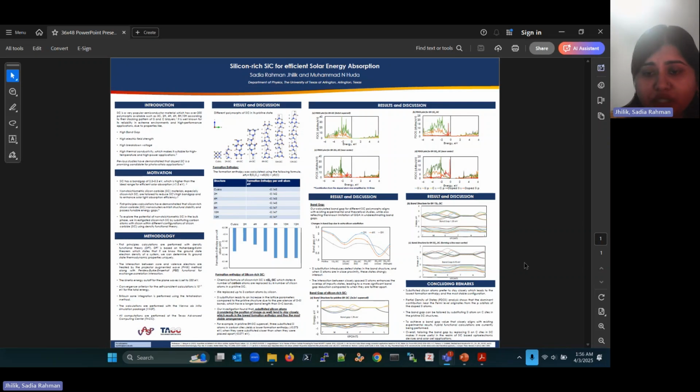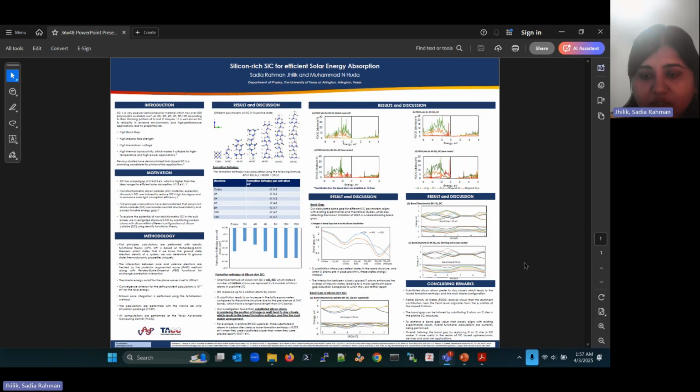I would like to end my presentation with a few concluding remarks. Our first finding is that substituted silicon atoms prefer to stay close, which leads to the lowest formation enthalpy and the most stable configuration. Second, partial density of states plot analysis shows that the prominent contribution near the Fermi level originates from the p orbitals of doped silicon atoms. Third, the band gap can be tailored by substituting silicon atoms on carbon sites in the pristine SiC structures to achieve a band gap value that closely aligns with the existing experimental result.